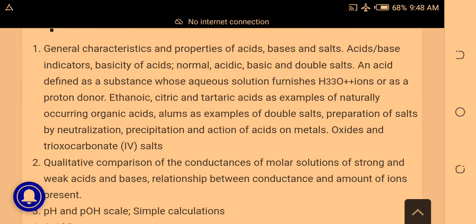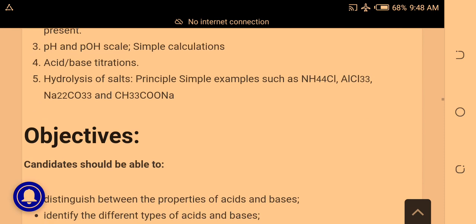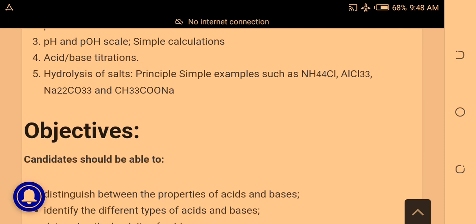Qualitative comparison of the conductances of molecular solutions of strong and weak acids and bases. pH and pOH scale, simple calculation. Acid-base titrations. Hydrolysis of salt, principles of simple examples. Remember in all this, you must also study the calculations that follow each topic. If you also have questions in any of them, feel free to come under this video and ask me.